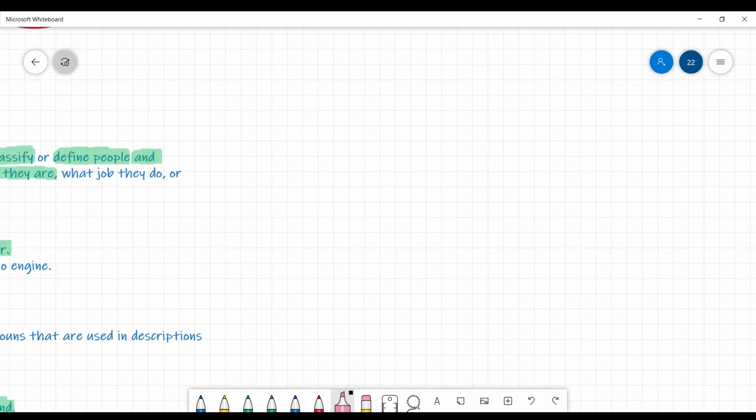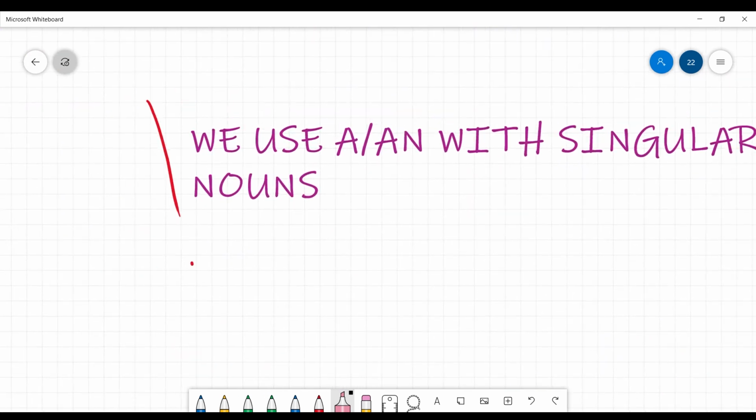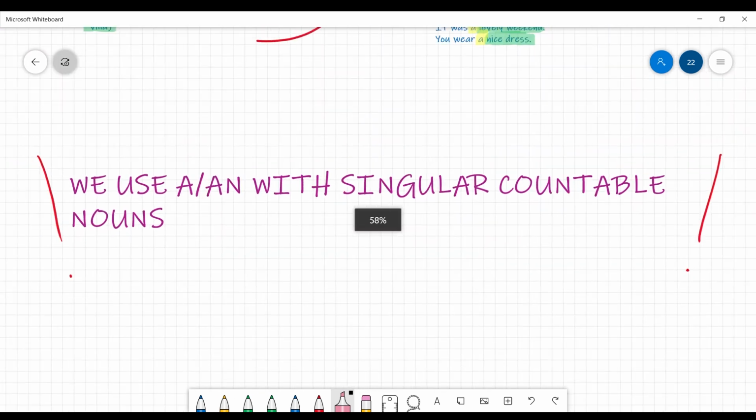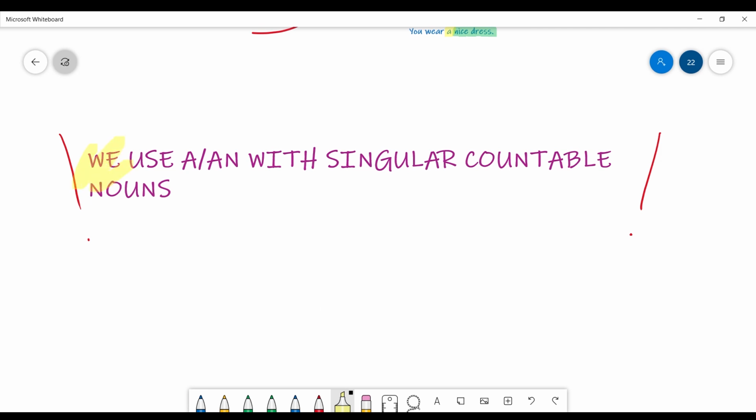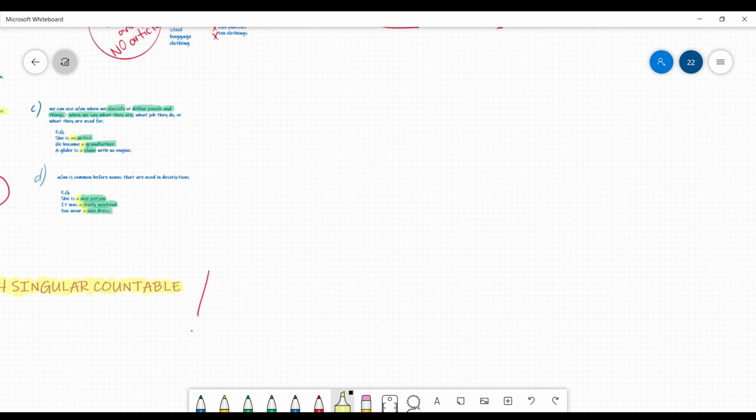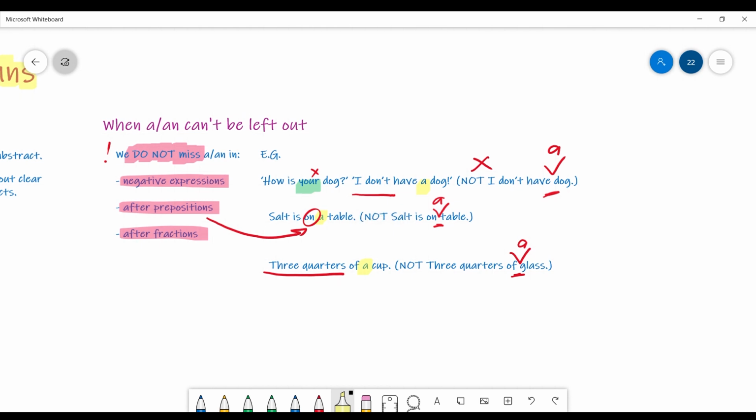So, in the end, we are getting back to the one same rule I mentioned as the most important one. We use a or an with singular countable nouns. All of these rules I'm talking about here are actually one and the same rule. Once again, singular countable noun. Let's look at all of these examples I gave you.